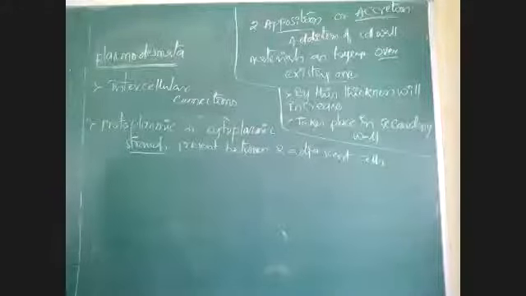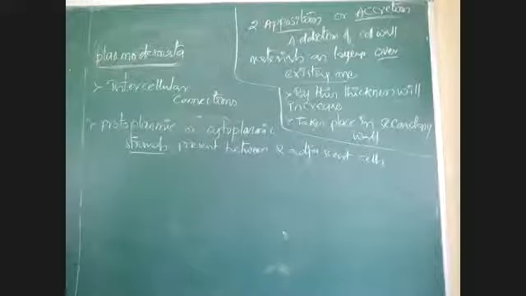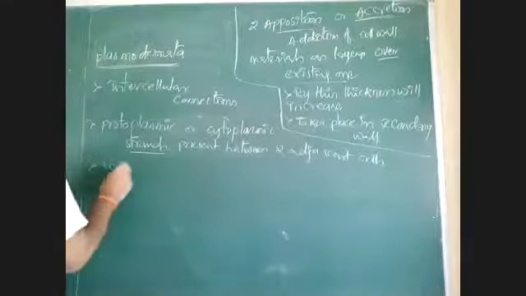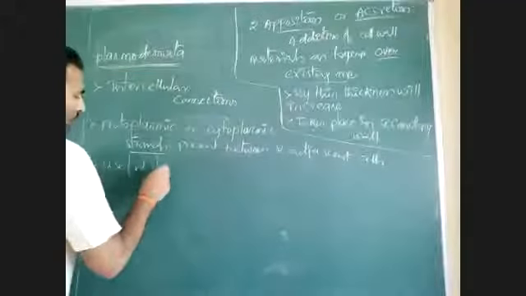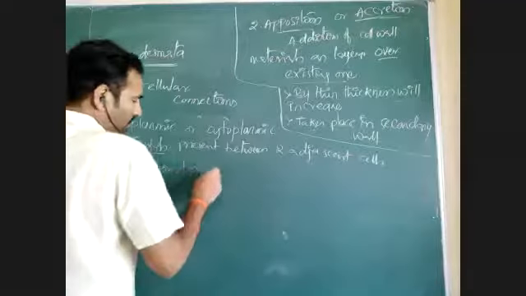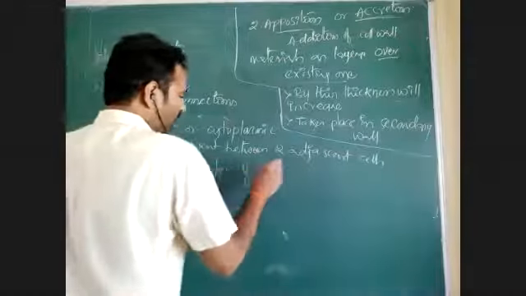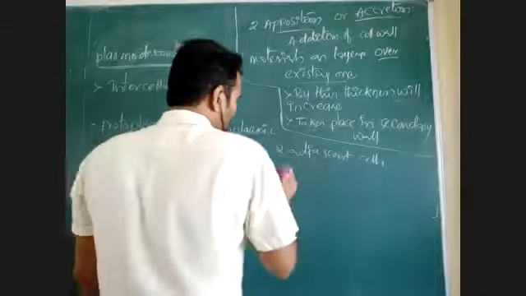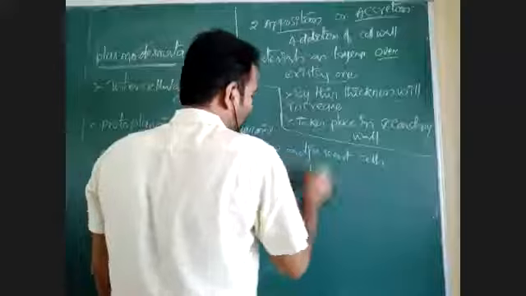With the help of that cytoplasmic strands or intercellular connections which are present between two cells, they are useful for transfer of nutrient or food from one cell to next cell.